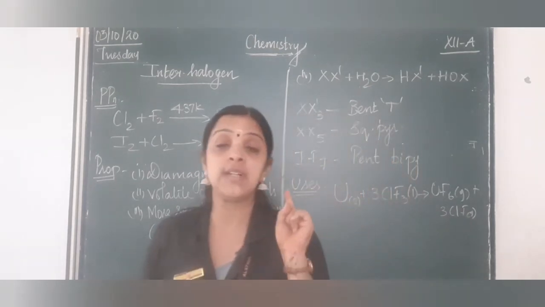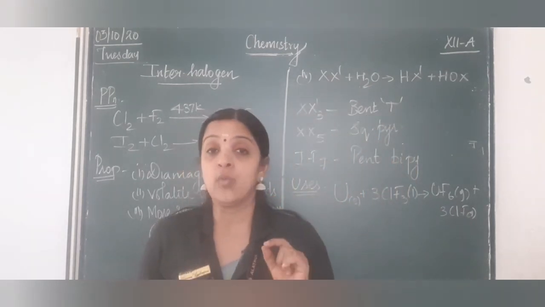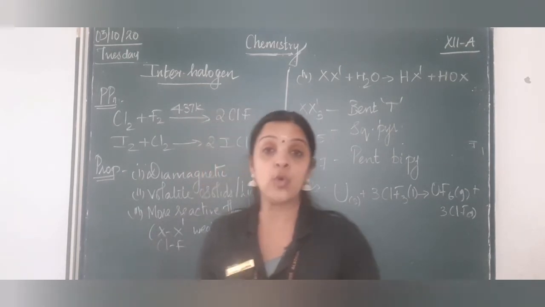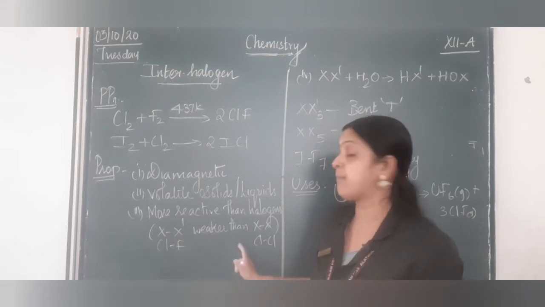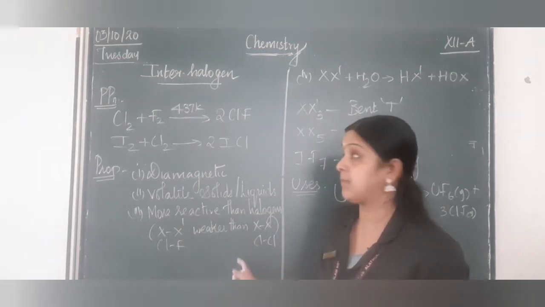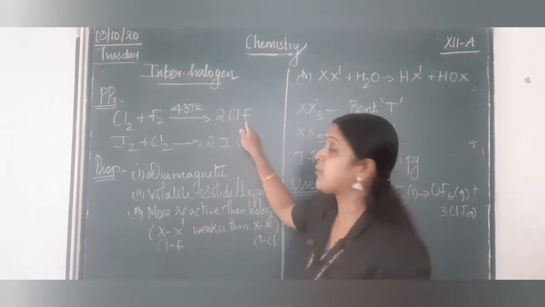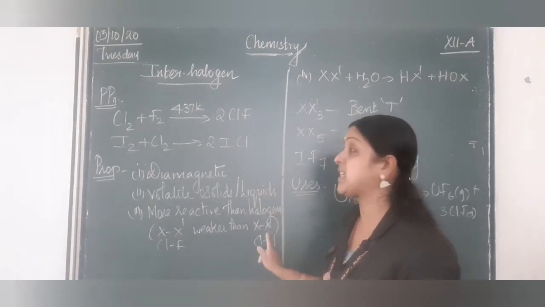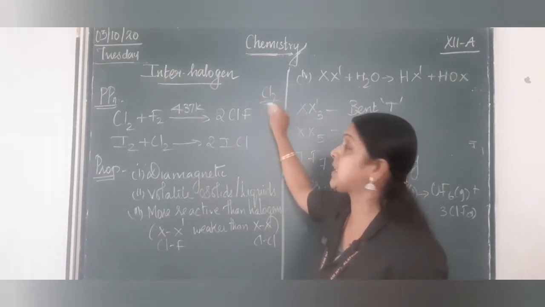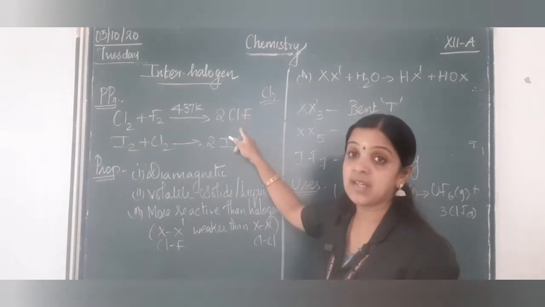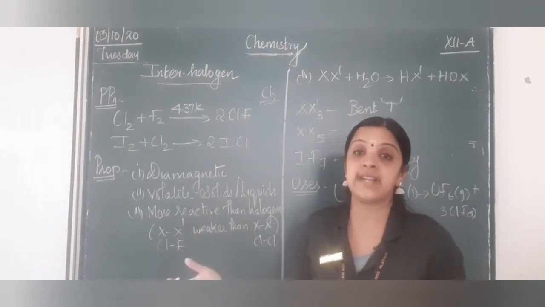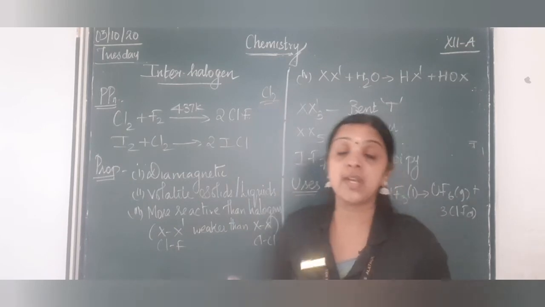This is an often repeated question in the board exam. Why are interhalogen compounds more reactive? It is just because their bond is weaker as compared to a halogen-halogen bond. For example, the Cl-F bond is weaker when compared to the Cl-Cl bond. In Cl2 both are similar atoms, here both are different.